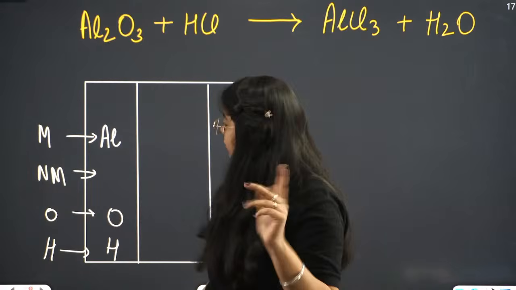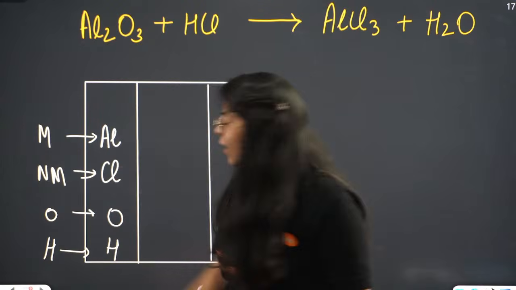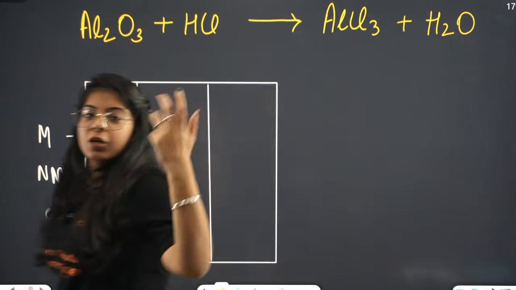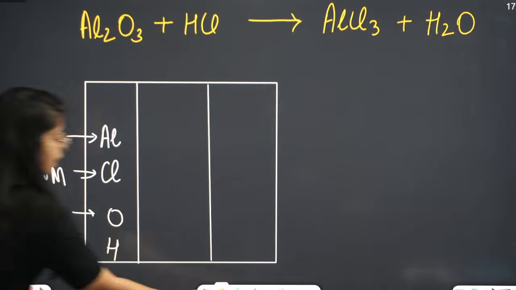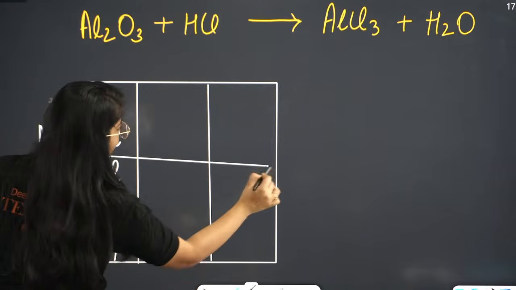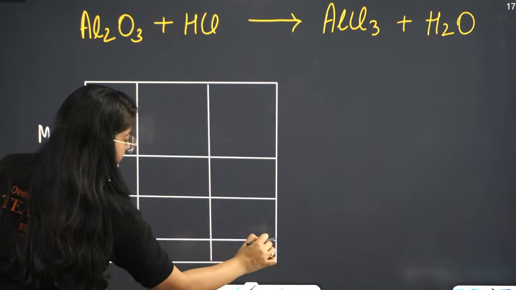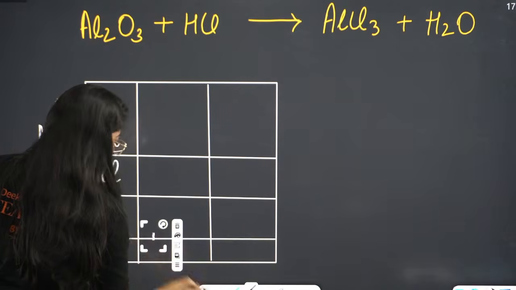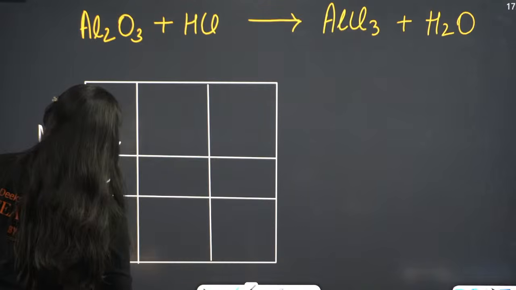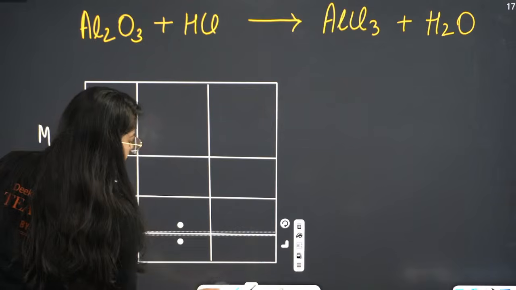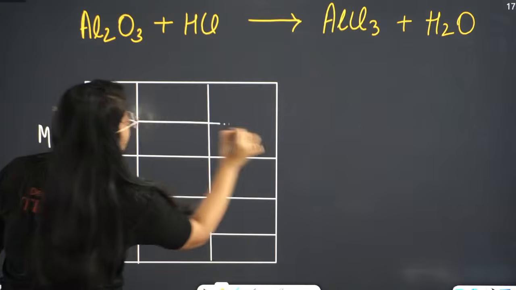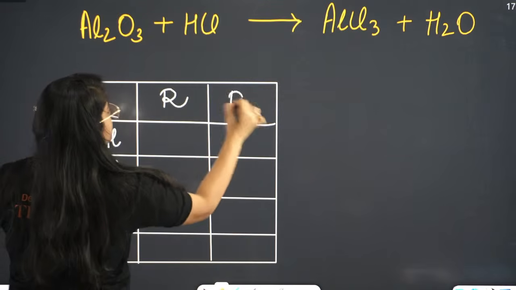Now out of those, which one is metal, which one is non-metal? Ma'am, we have understood now. So aluminium is a metal, chlorine is a non-metal. Done. And now we just have to balance this chemical equation. It's not that hard, beta. This is the reactant side, product side.